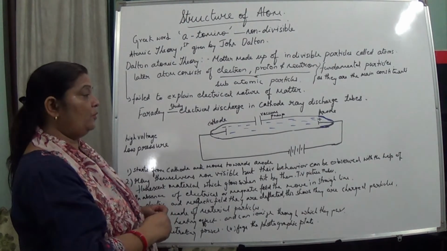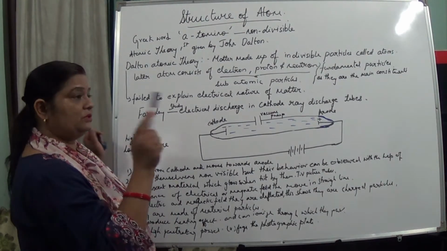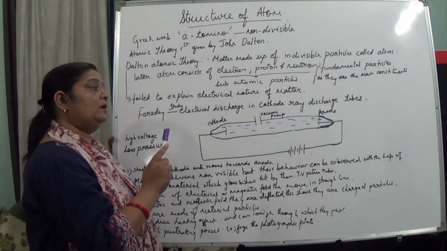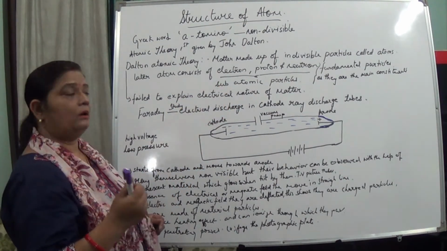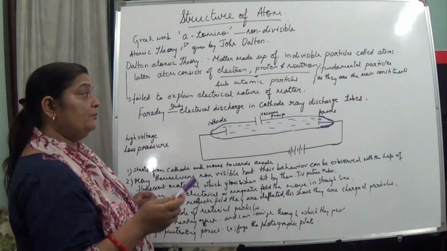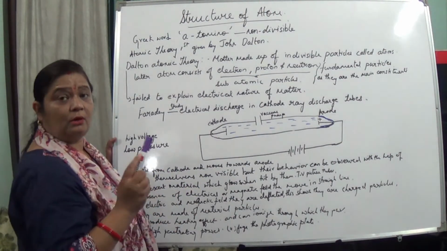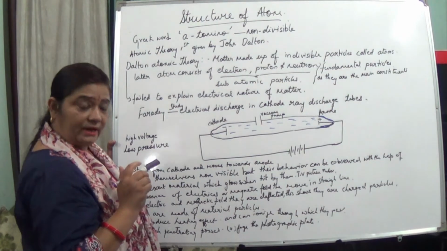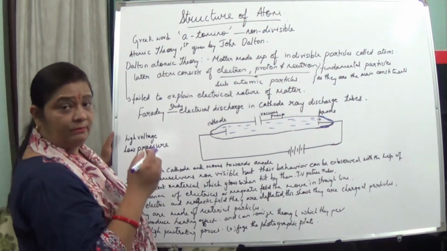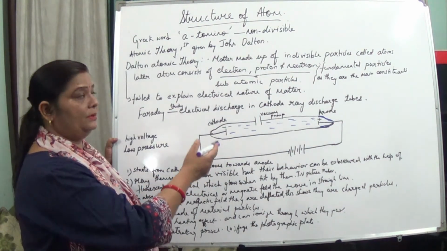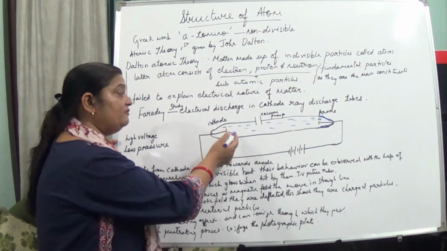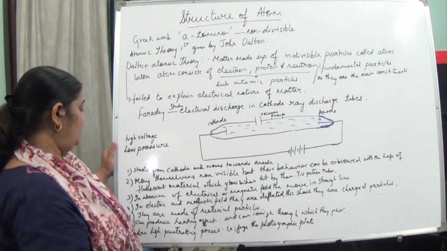Initially when we used to switch on the TV, the screen lit up with blue or green color. That shows the behavior of cathode rays. TV picture tubes work on the behavior of these cathode rays only.